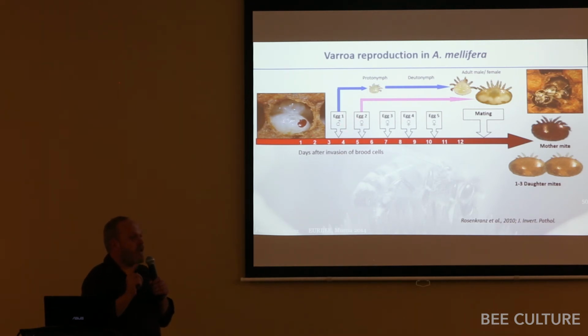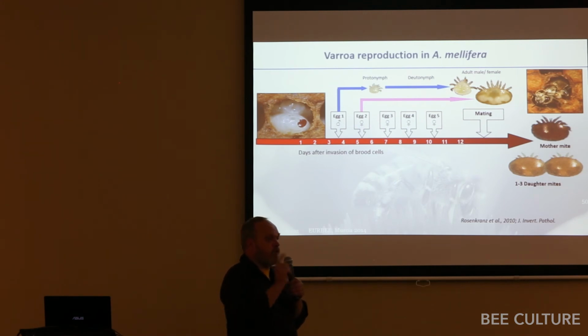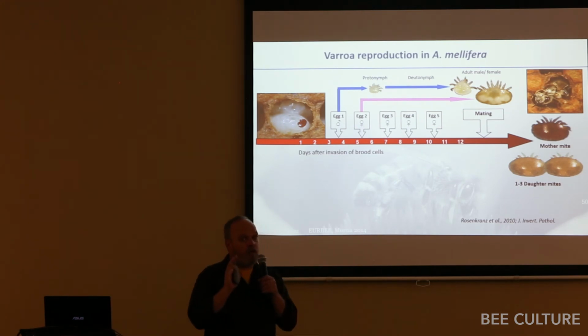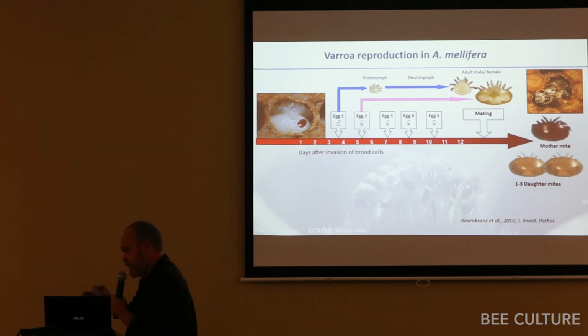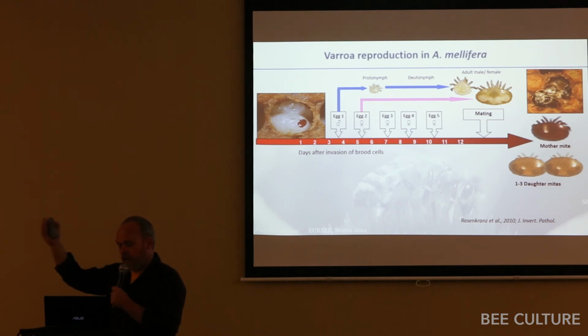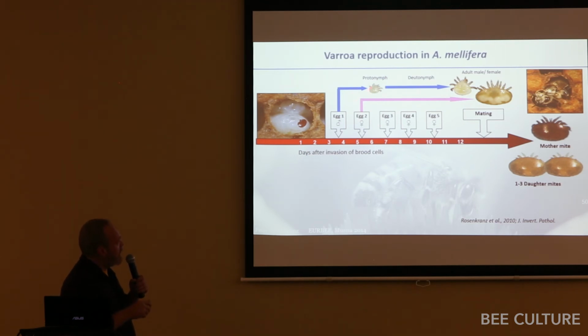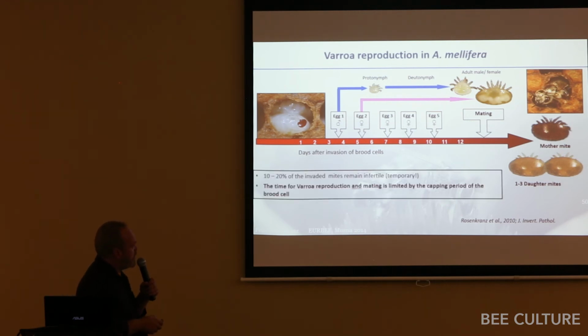Now the reason it's a male egg is that the first egg she lays is unfertilized. And so it's exactly like workers or queens, or honeybees, where fertilized eggs become female and unfertilized eggs become male. And so that male comes out and it becomes this sort of white male, and it will always remain white. They die after the adult bee emerges. But then all these female mites' eggs get laid and they start to mature. And they will then mate with their brother as a result of that. So one mother mite will result in 1 to 3 daughter mites from each infection.